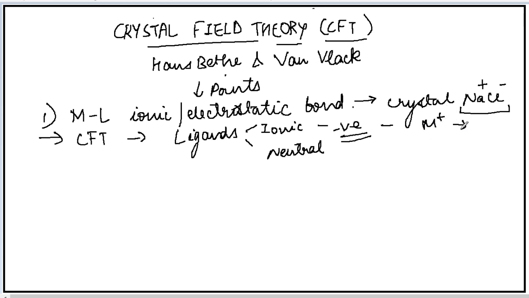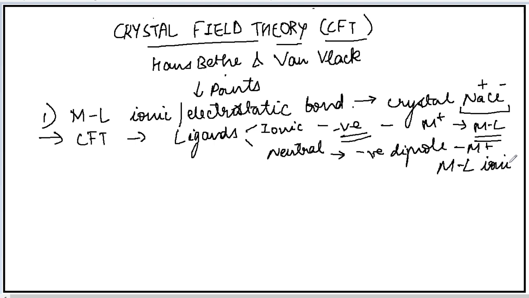Then only there will be the formation of a metal ligand bond, that is metal ligand ionic bond. If we consider the ligand to be neutral, then in the neutral ligand, the negative dipole of the neutral ligand will be attracted towards the metal cation, resulting in the formation of metal ligand ionic bond.